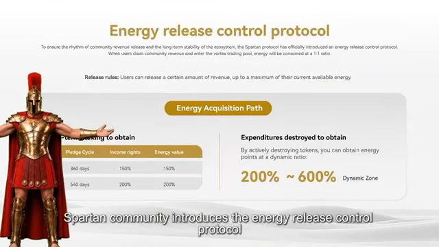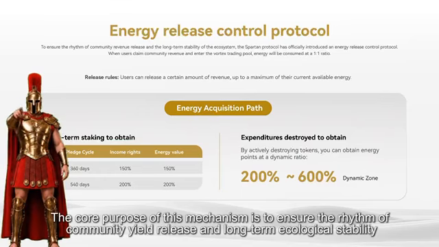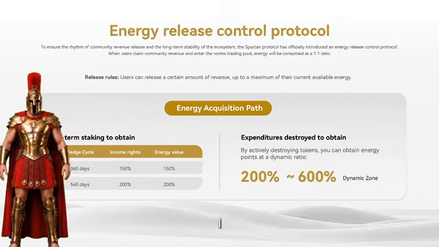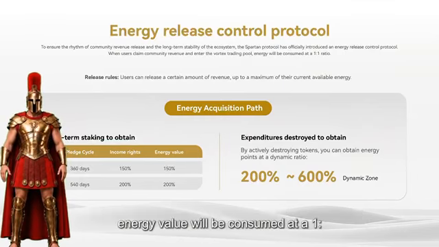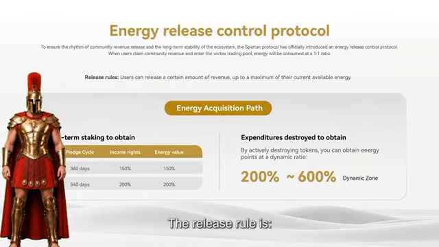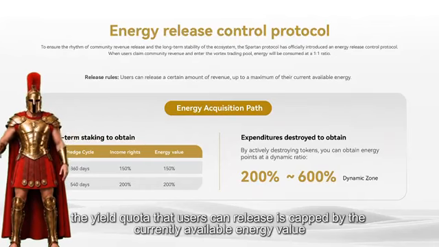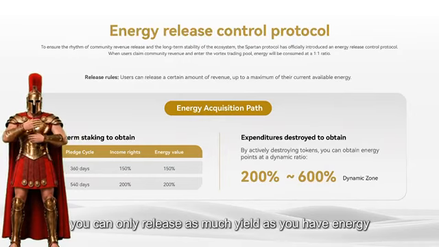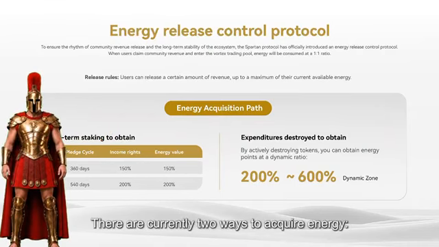Spartan Community introduces the Energy Release Control Protocol. The core purpose of this mechanism is to ensure the rhythm of community yield release and long-term ecological stability. First, basic rules. When users claim community yields and enter the turbo trading pool, energy value will be consumed at a 1:1 ratio. The release rule is, the yield quota that users can release is capped by the currently available energy value. That is, you can only release as much yield as you have energy. Second, energy acquisition paths. There are currently 2 ways to acquire energy.